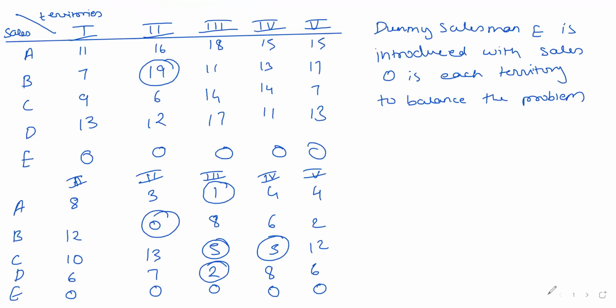So it is 1, A, B, C, D, E. It is 1, 2, 3, 4, 5. That is 7, 2, 0.